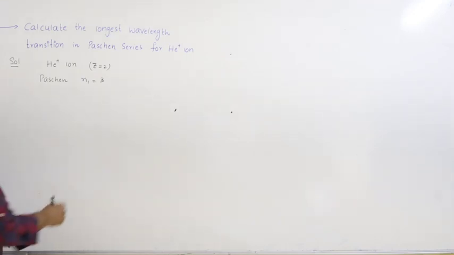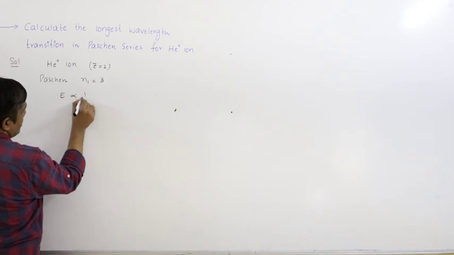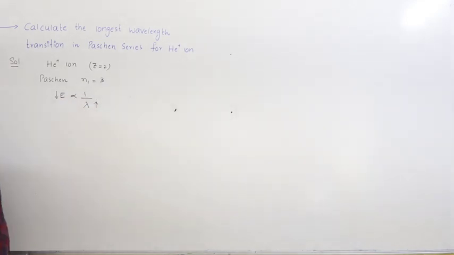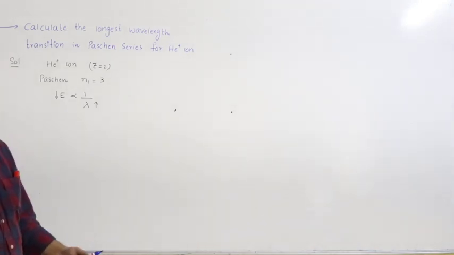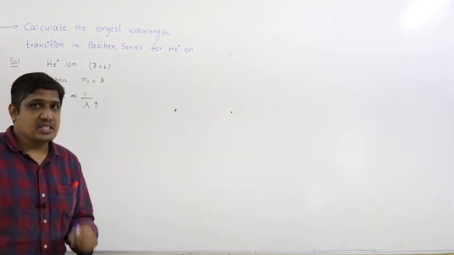Longest wavelength means minimum energy. So this transition should correspond to lowest energy. That means energy difference between energy levels must be less. So which line has lowest energy in a series? The answer is first line.